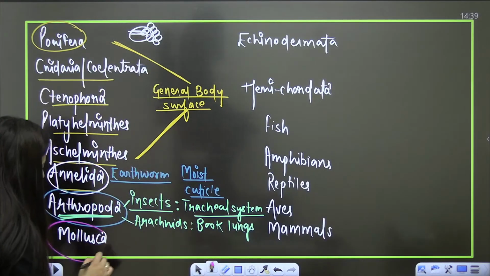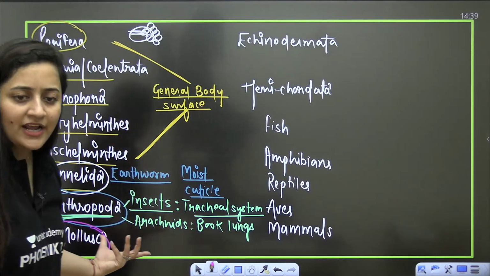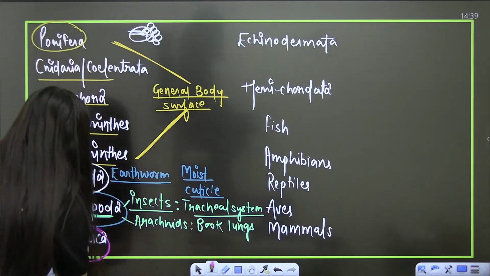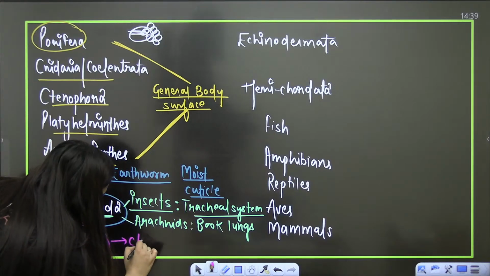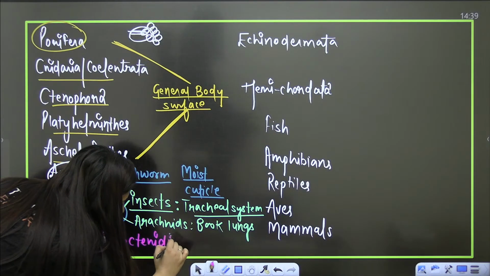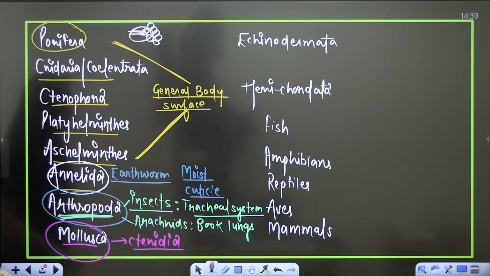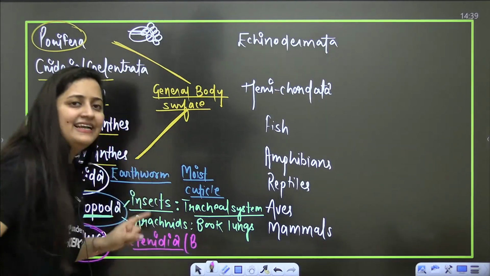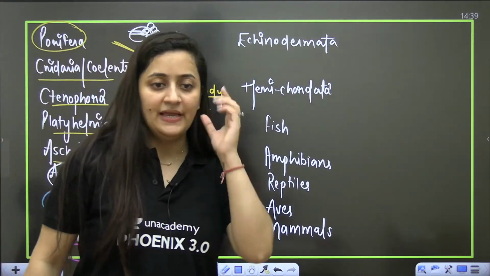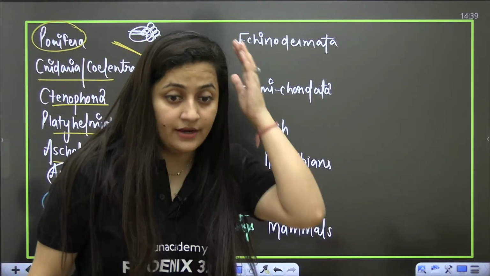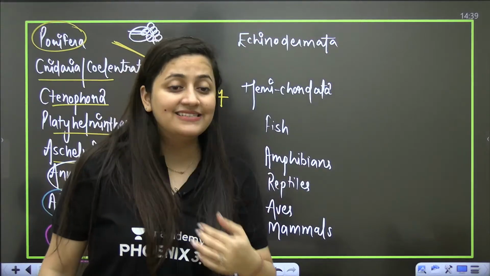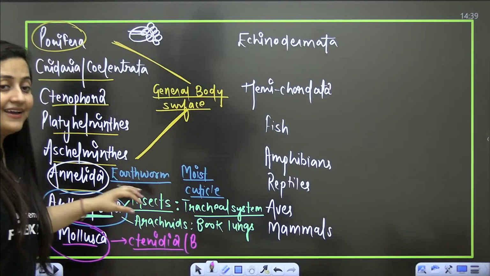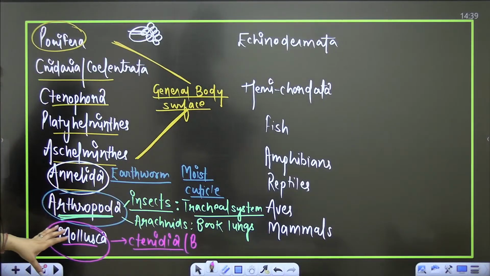When you talk about Mollusca, shell bearing organisms, snail, in Mollusca we'll see Ctenidia. What will be the word, students? Ctenidia. Ctenidia is plural, and Ctenidium is singular. Clear? Ctenidia is plural, Ctenidium is singular, right?